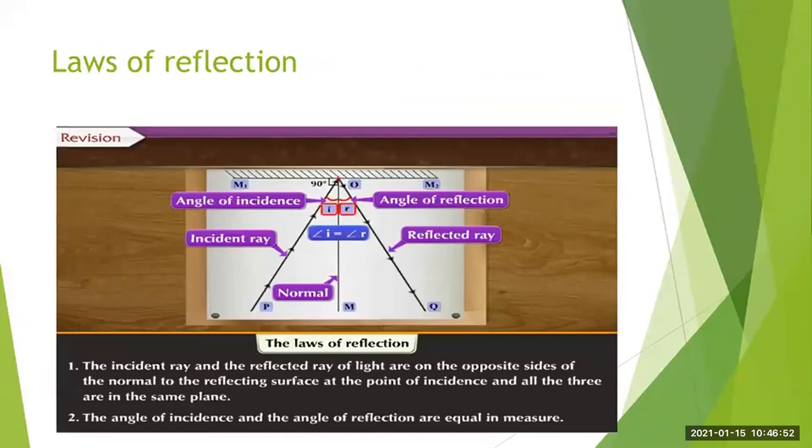The incident ray and the reflected ray of light are on the opposite sides of the normal to the reflecting surface at the point of incidence, and all the three lie in the same plane. Second, the angle of incidence and the angle of reflection are equal in measure. That day I explained all the terminologies regarding this.